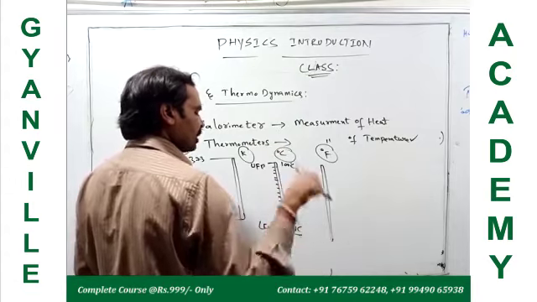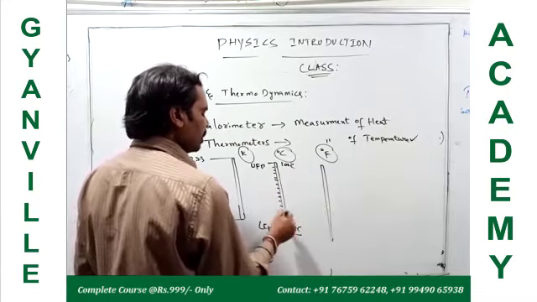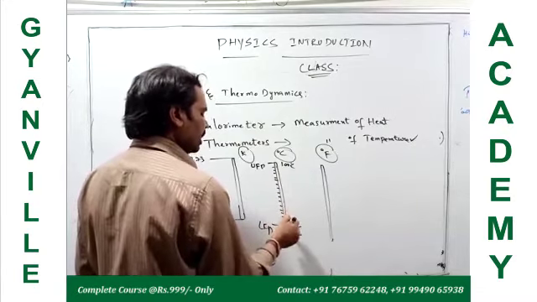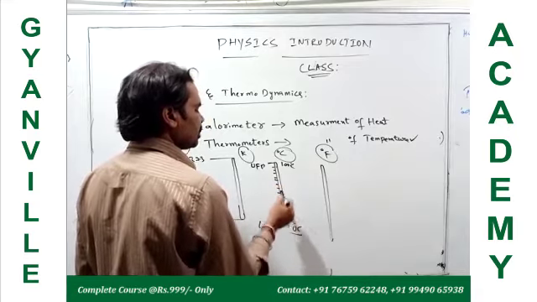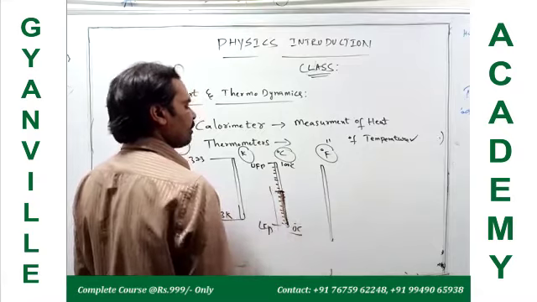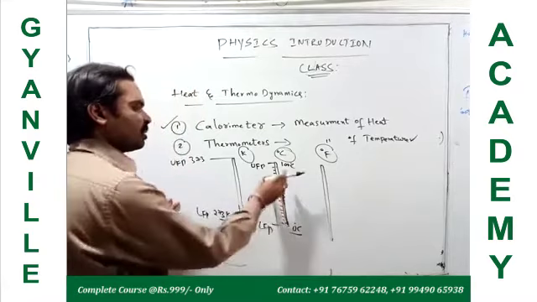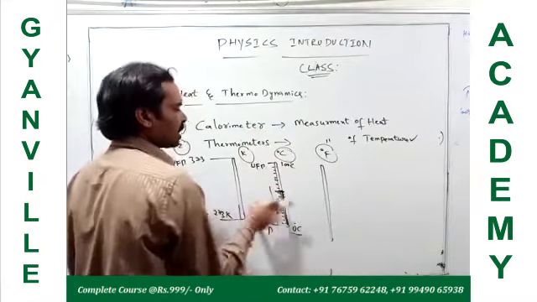When it is kept on a hot body, the mercury in this scale rises to some point. Up to what length it rises, that division indicates the measurement of temperature. So this is the centigrade scale.